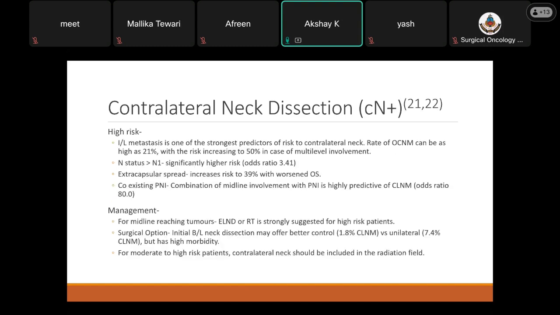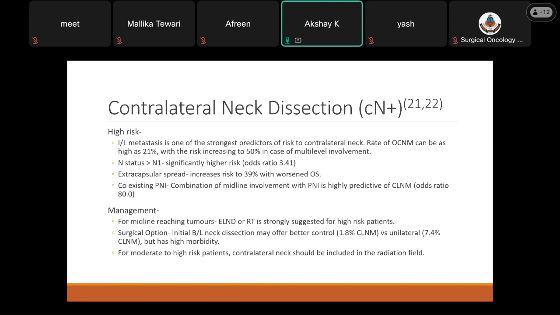In CN+ disease, high-risk features for contralateral mets include ipsilateral metastasis, which is one of the most important predictors of risk to the contralateral neck. The rate of occult contralateral neck mets can be as high as 21%, with the risk increasing to 50% in case the ipsilateral neck has multiple level lymph node involvement. The N status of more than N1 significantly increases the risk of contralateral necks with an odds ratio of 3.41. Extracapsular spread also increases the risk with a worsened overall survival. And coexisting PNI, a combination of midline involvement with PNI, is also highly predictive of contralateral neck mets.